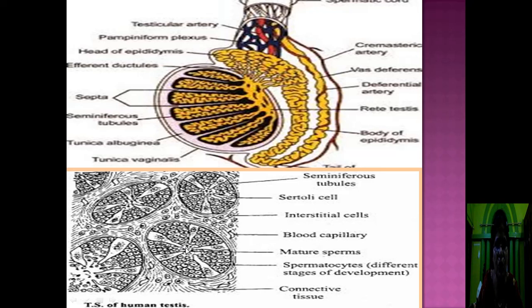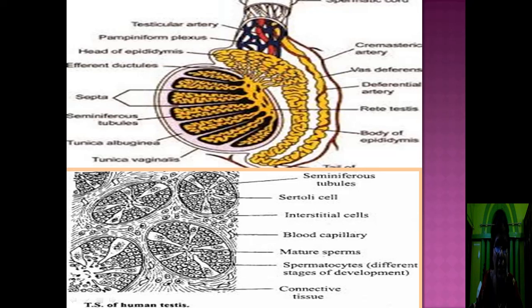These sperms are produced by the process of spermatogenesis. The germinal epithelial cells undergo continuous mitosis to produce primary spermatocytes. Then primary spermatocytes undergo meiosis 1 and meiosis 2 to produce the secondary spermatocytes and spermatids. These are the spermatids. Spermatids are converted into sperms by the process of spermiogenesis.